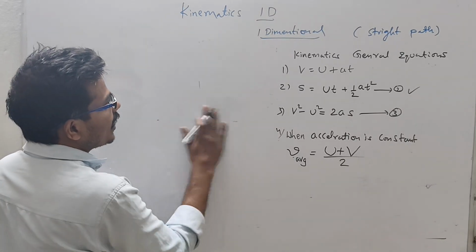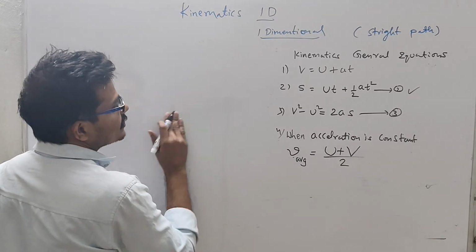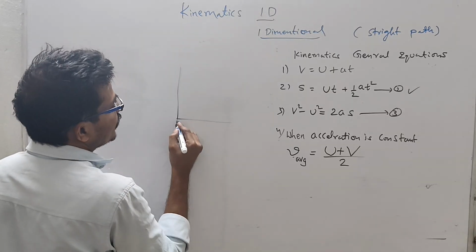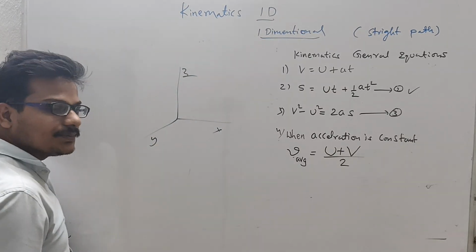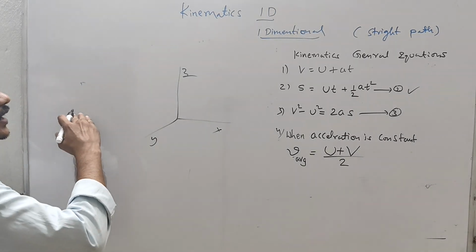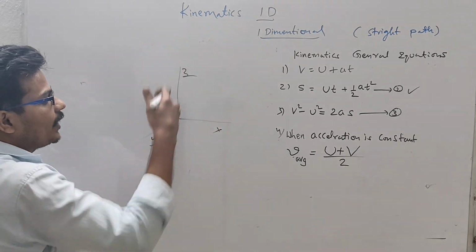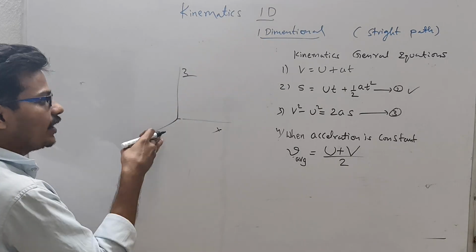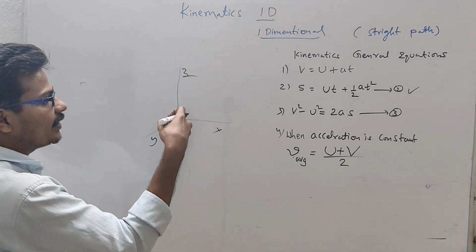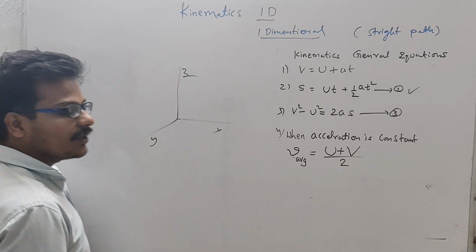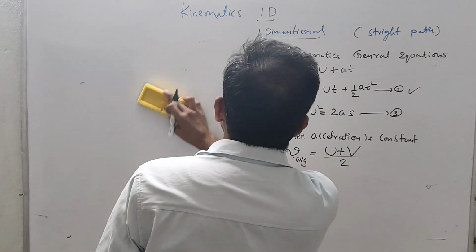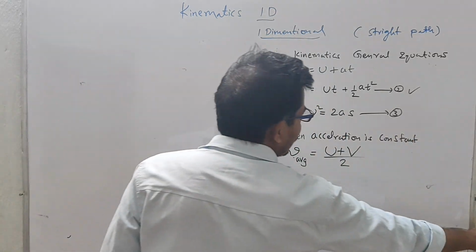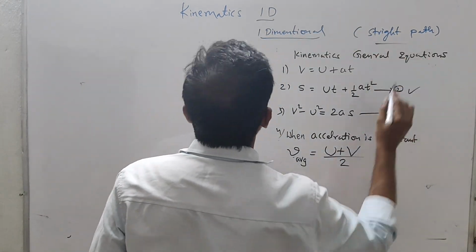These are nothing but the x, y, z axes. In and out we can't draw here, that's why I am writing like this. So this is one-dimensional motion. Simple one-dimensional means straight path.